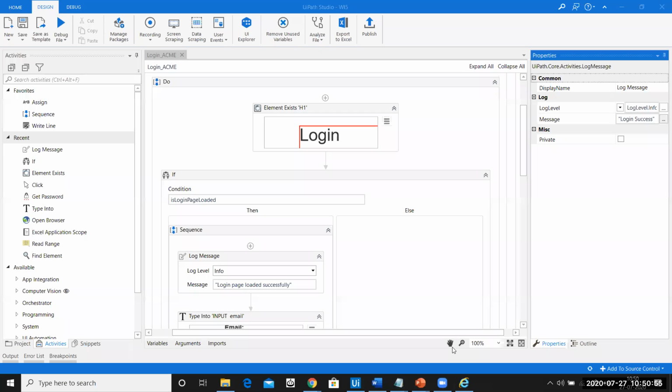Can we use this application built by using recording? Yes, we can do web recording here for sure.